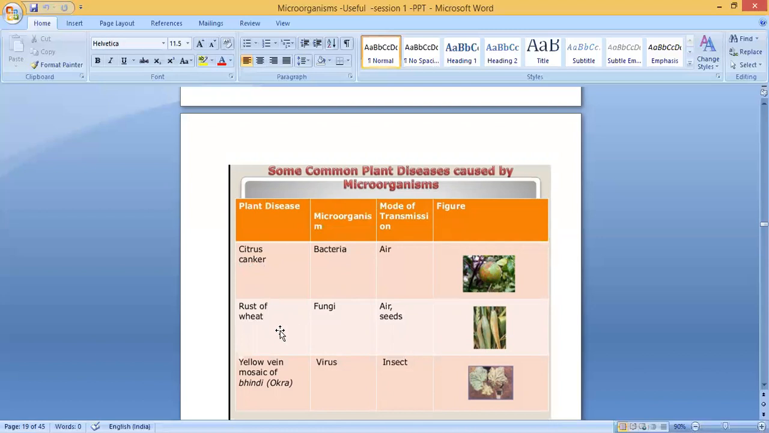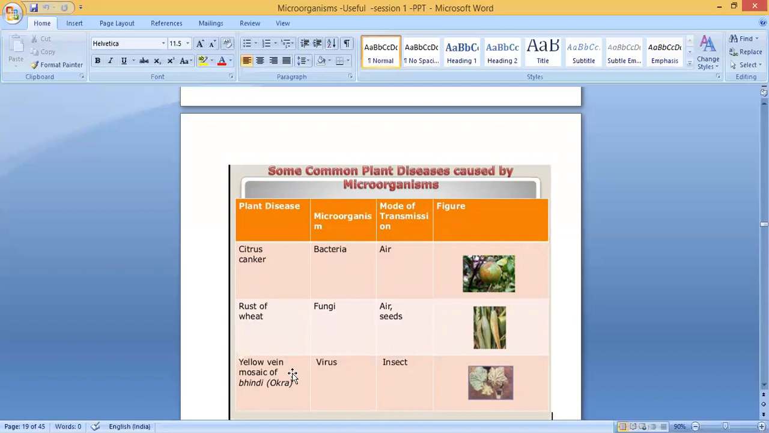Next one is rust of wheat. It's a fungal disease. The microorganism is a fungus. Mode of transmission is through air and also through seeds. You can see here it mainly affects wheat or grains. It is called rust of wheat. It's a fungal disease spreading through air and seeds.